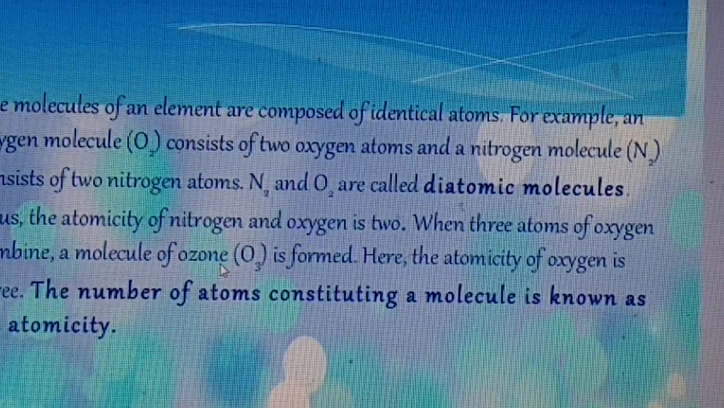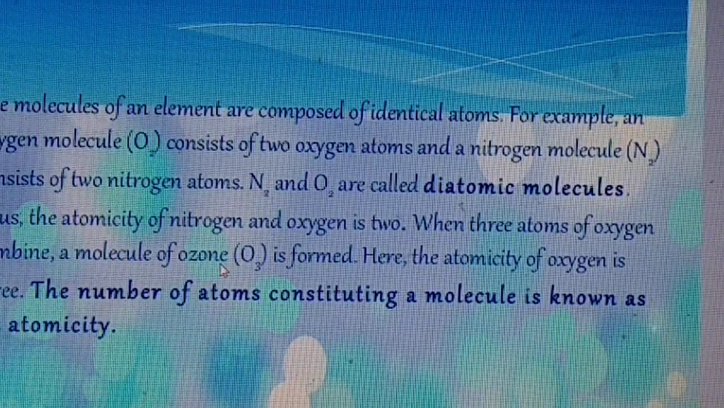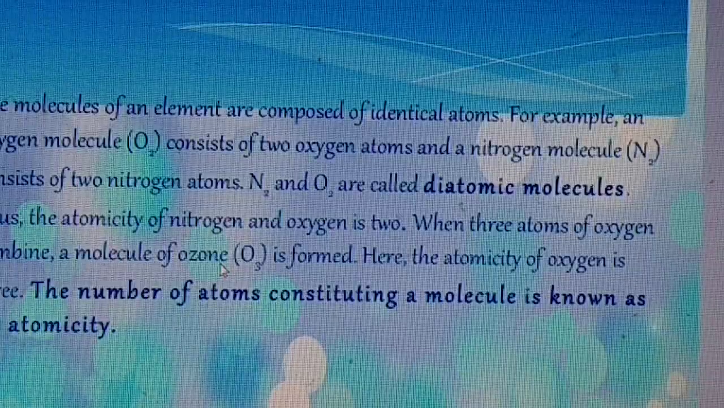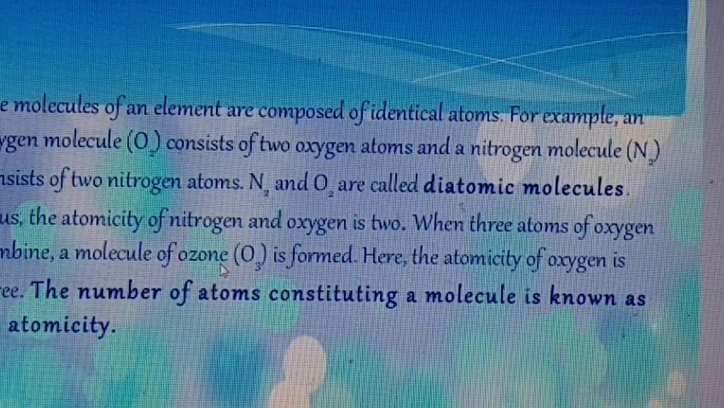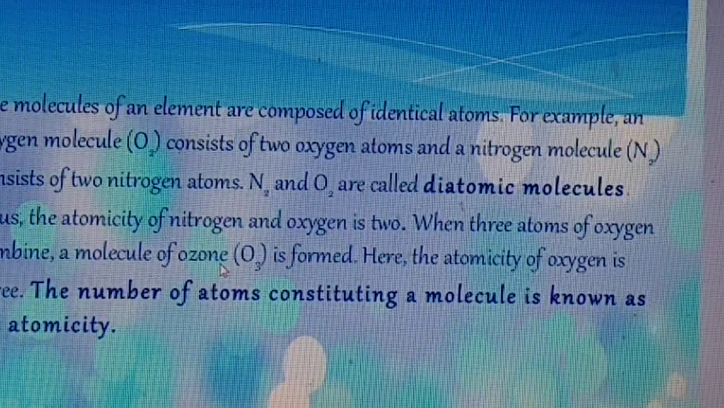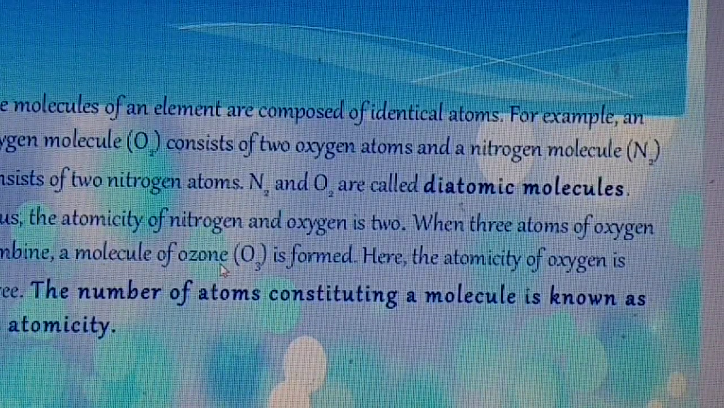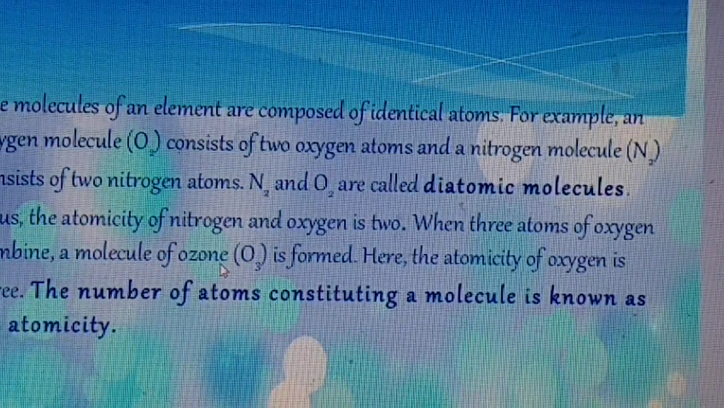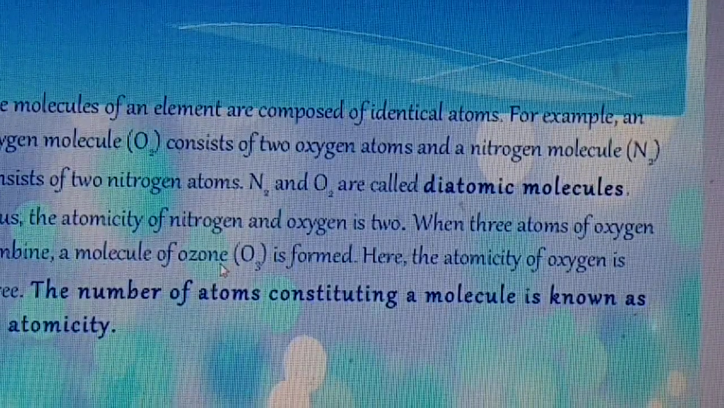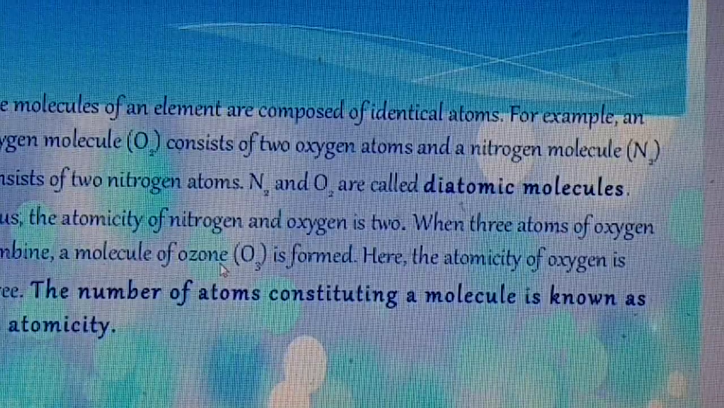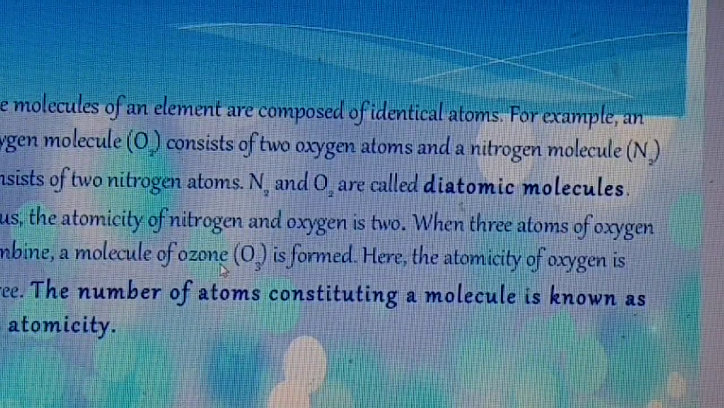So what is the atomicity of nitrogen? It is 2. What is the atomicity of oxygen molecules? 2. What is the atomicity of ozone molecules? O3, that is 3. What is the atomicity of the phosphorus molecule? 4. What is the atomicity of the sulfur molecule? 8, S8. So the number of atoms constituting a molecule is known as its atomicity.